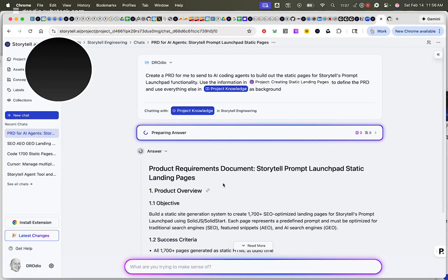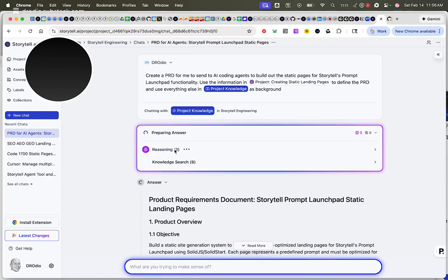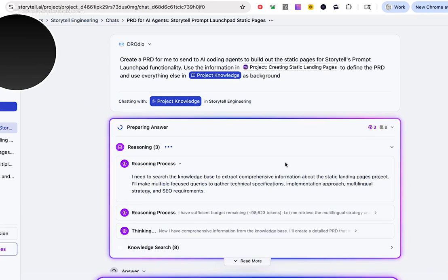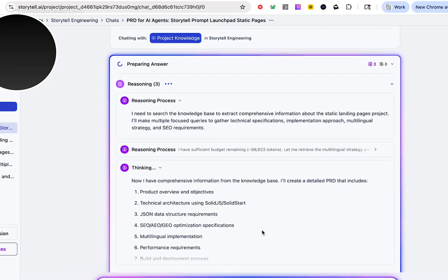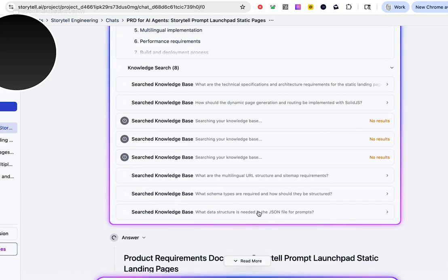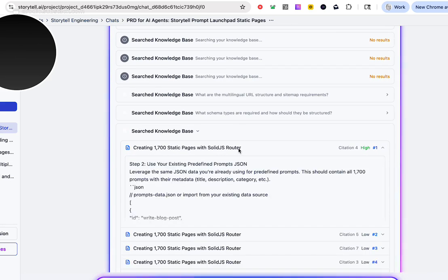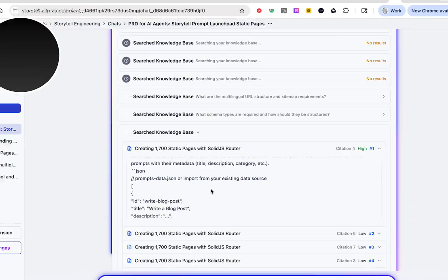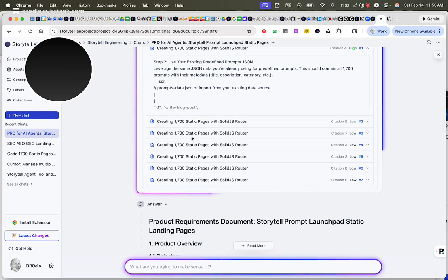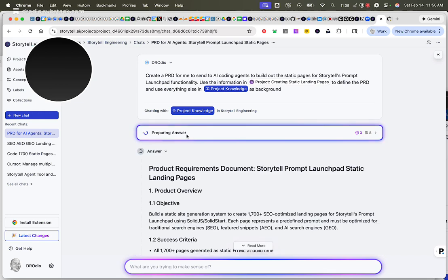And if we want to, we can actually click into this preparing answer section, and we can see all the things that Storytell is doing. So it's doing some reasoning. We can click into each of these reasoning items, and we can look at them. We can click into the knowledge search that it's doing. We can see the way that it is searching knowledge and the actual knowledge that it is finding as it pulls everything together. So if you want to be able to kind of see the sausage getting made, you can open this up. If you don't, you can just close it.